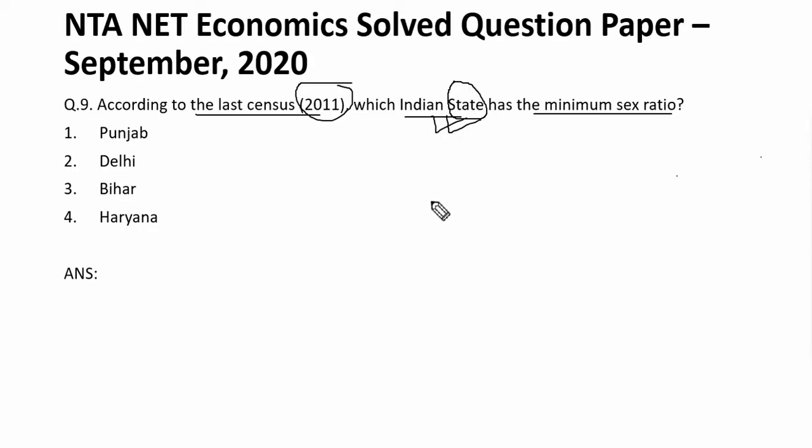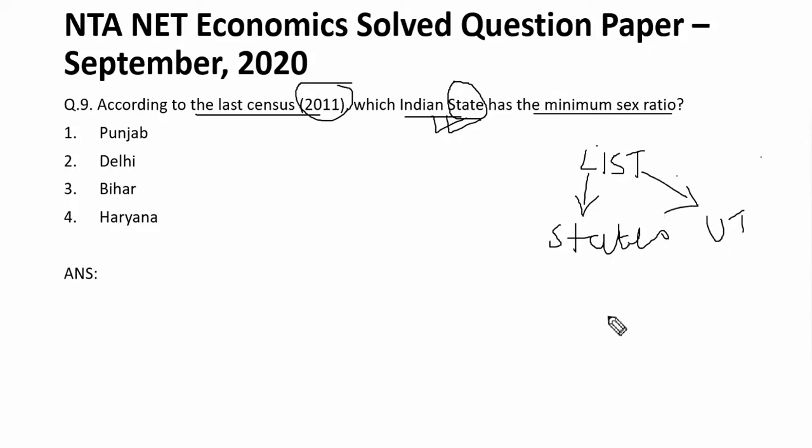In the Indian census, the government of India releases a list which announces the sex ratio for two categories. First is states and second is union territory. So it's asking which Indian state has the minimum sex ratio according to the 2011 census. So we have to find the lowest sex ratio.